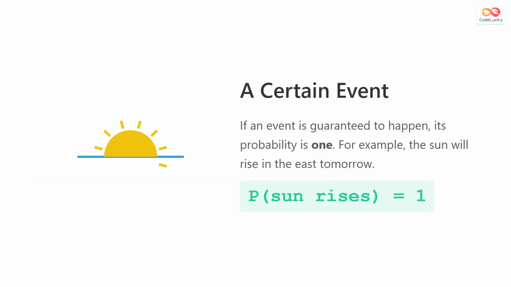On the other end of the scale is a probability of 1, which represents a certain event. This is something that is guaranteed to happen. For instance, we are certain that the sun will rise in the east tomorrow. So, the probability of that event is 1.